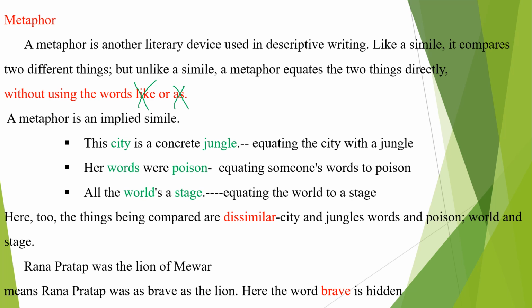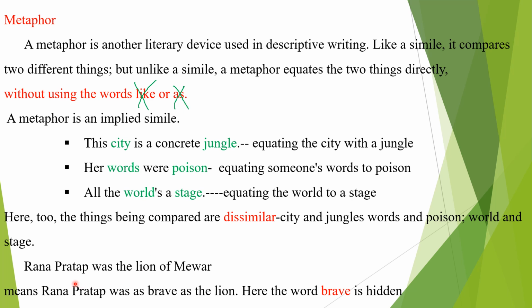Here we do not use like or as, but there is a comparison between city and jungle. The city is a concrete jungle, equating the city with a jungle. Her words were poison, equating someone's words to poison. All the world's a stage, equating the world to a stage. Here the things being compared are dissimilar: city and jungle, words and poison, world and stage. These dissimilar things are being compared in a metaphor without using the words like or as.